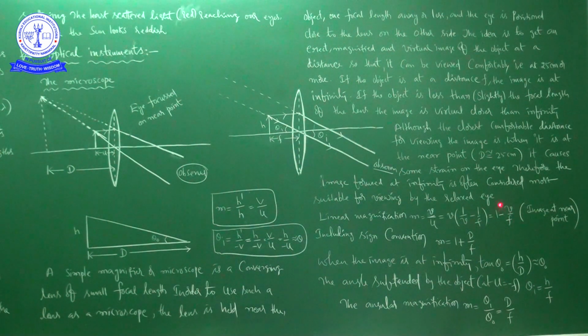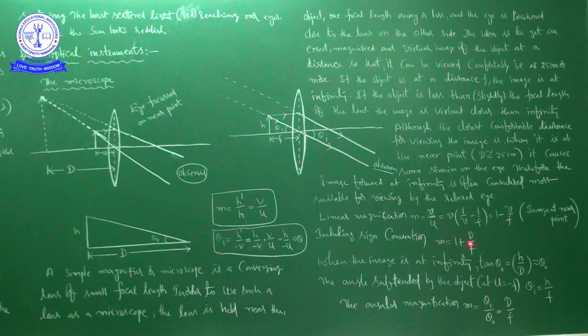When the image is at the near point, including the sign convention, you can write m is equal to 1 plus d by f. In place of v you can write d, but including the sign convention, v is equal to minus d, because you are measuring opposite to the direction of the incident ray. That is why m is equal to 1 plus d by f.